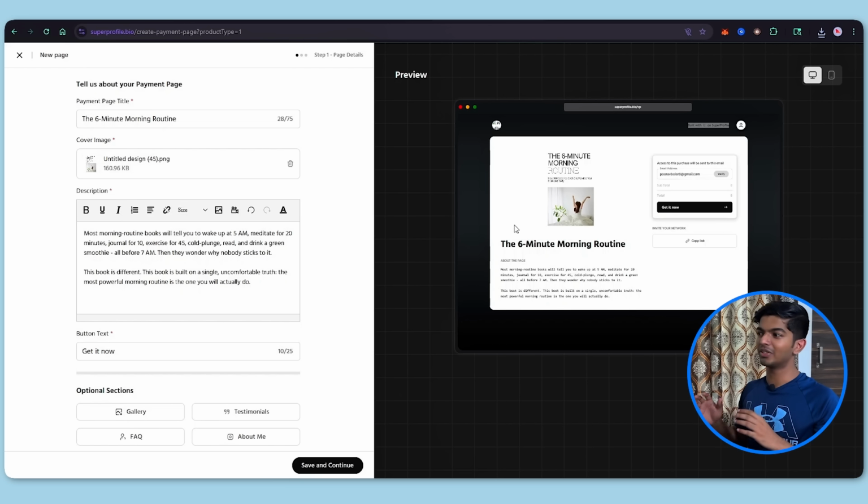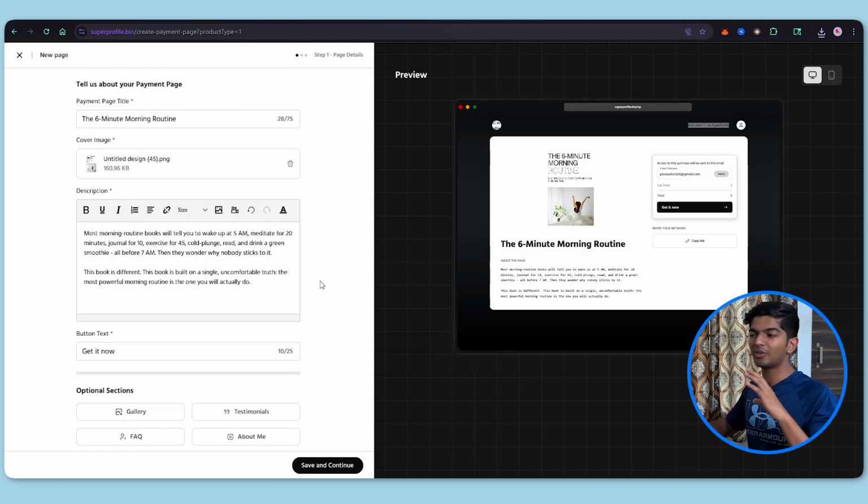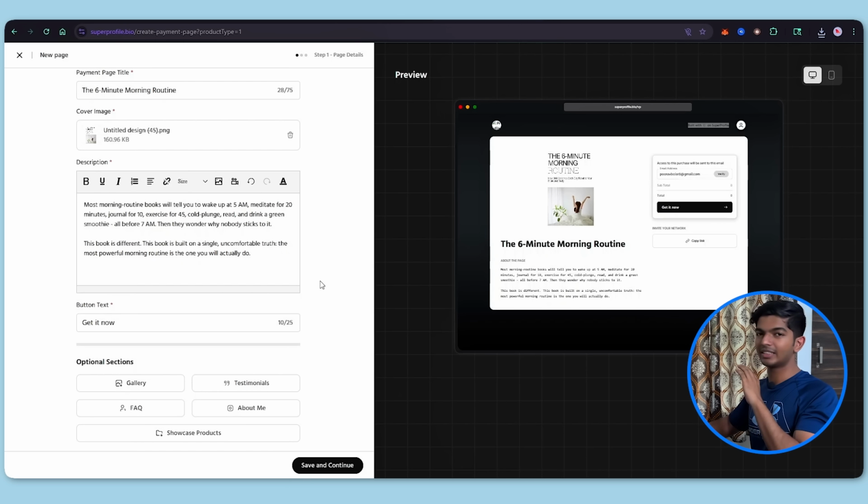What I love about this is how minimal this is. People don't understand the importance of minimalism. The more amount of features and options you have, the more confusing the user or the customer gets. So you need to have a very minimal store, and this is perfect for that. So here we have the button text. So what do they need to click on to actually get it?